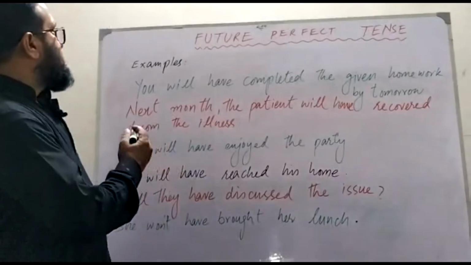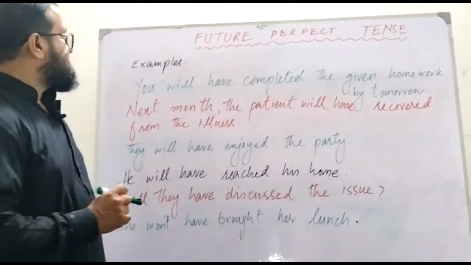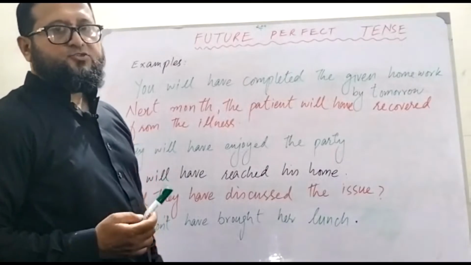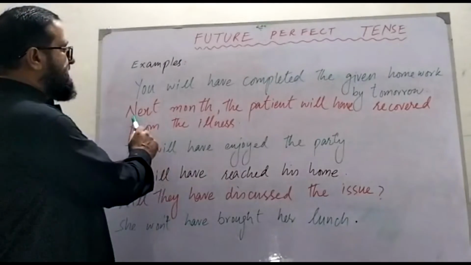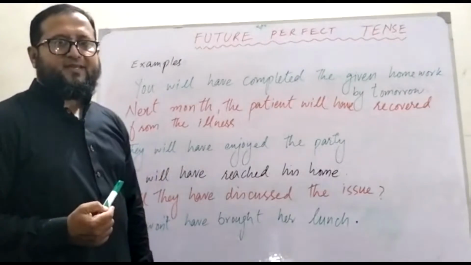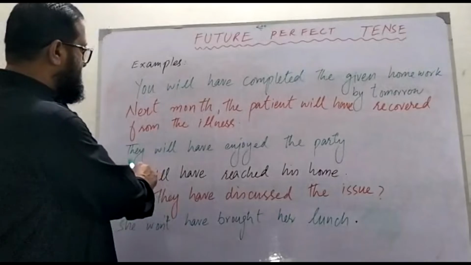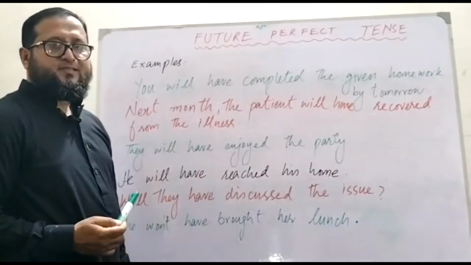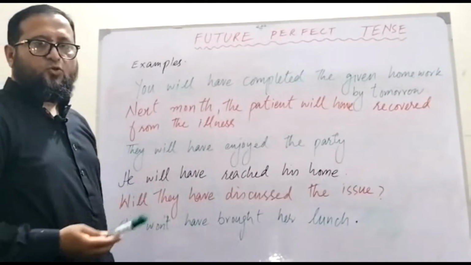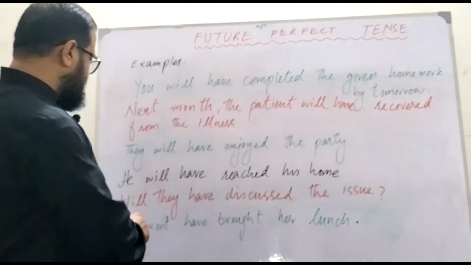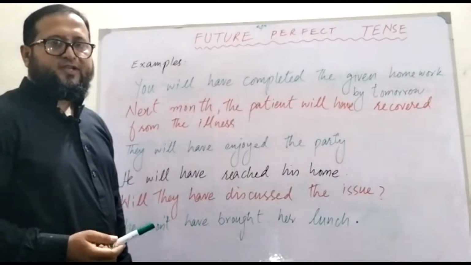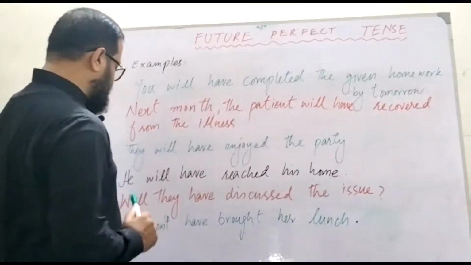So let's see the examples of future perfect tense. You will have completed the given homework by tomorrow. Next month, the patient will have recovered from the illness. They will have enjoyed the party. He will have reached his home safe and sound. Will they have discussed the issue? Interrogative sentences, question mark is there.